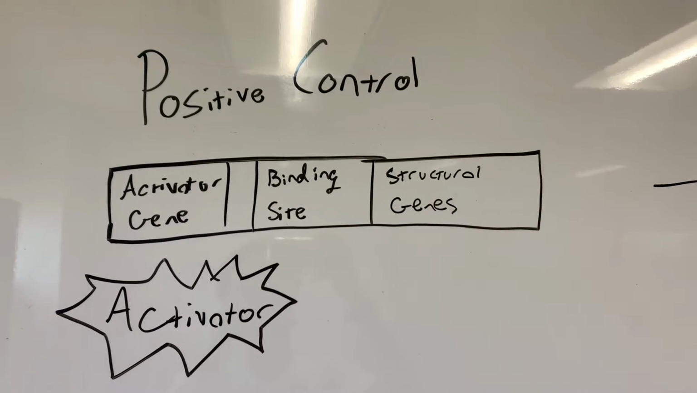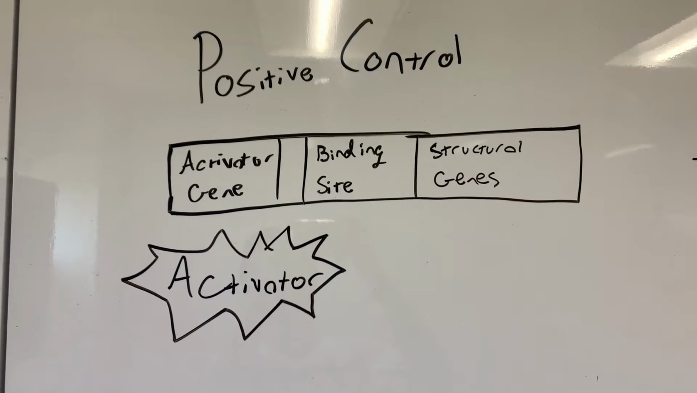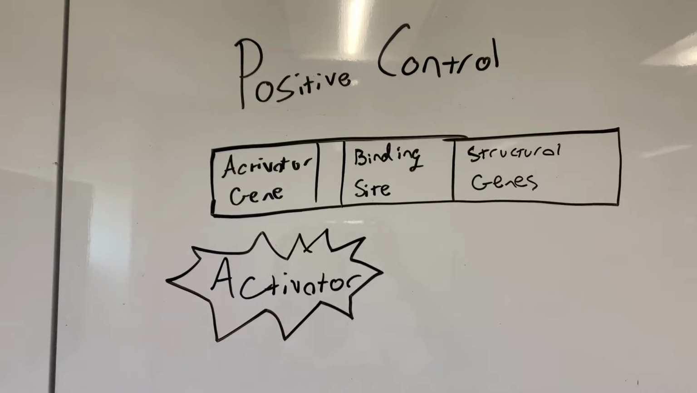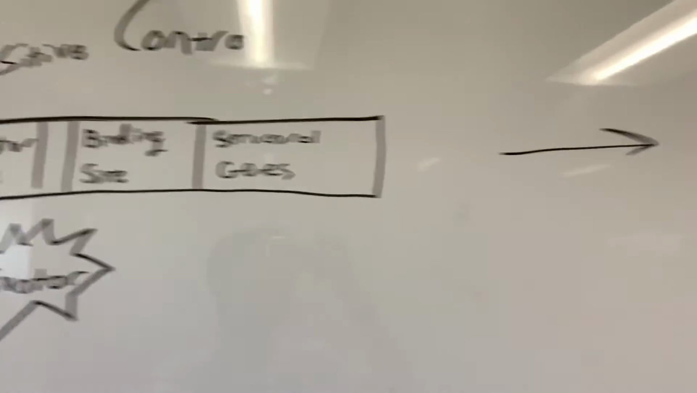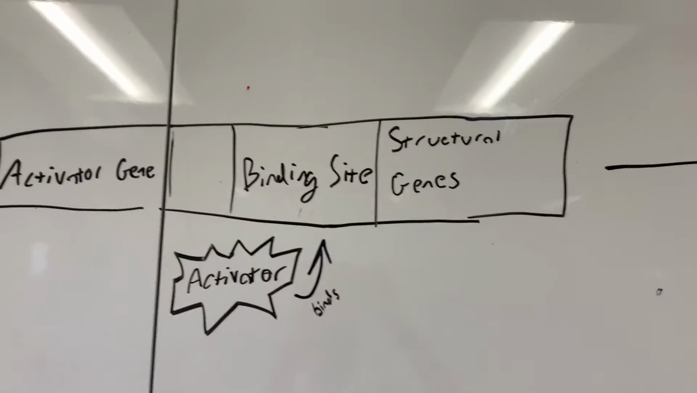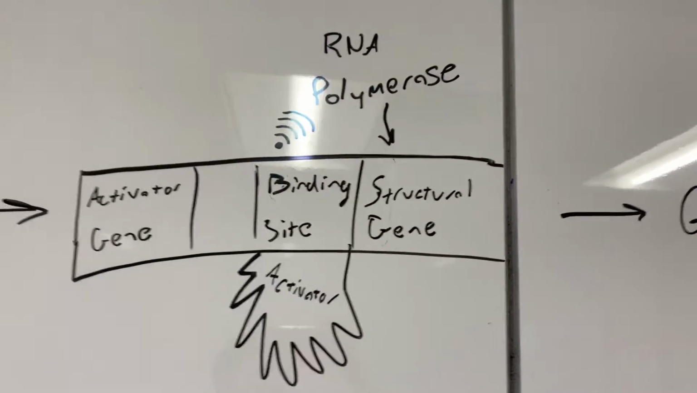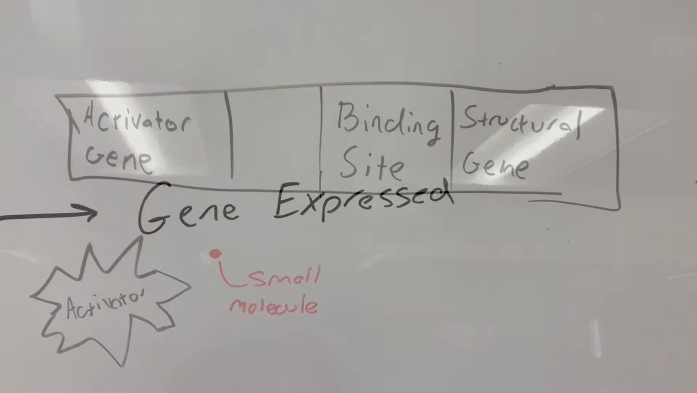So here's a little visual representation of positive control. It all starts off when an activator protein is created by an activator gene being transcribed, then an RNA product is translated. So we have this little activator protein, then he's gonna bind to the binding site on DNA, which then sends a signal to RNA polymerase to transcribe the structural gene, which allows the gene to be expressed.